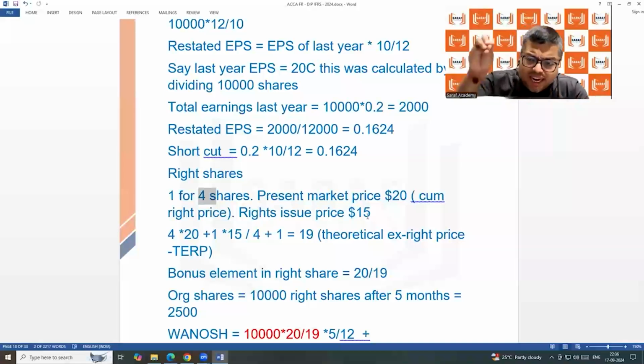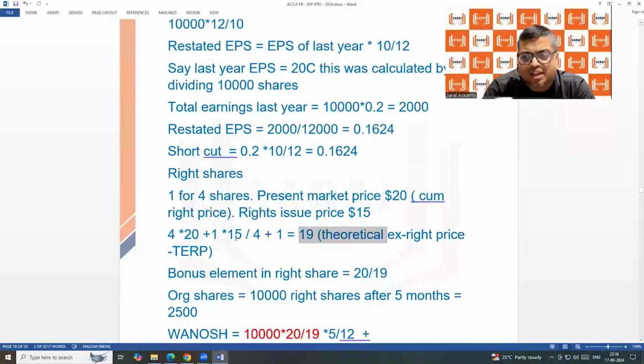And for 1 rights share, I have given 15. So my total wealth is 95. And if the market price is 19 and I have 5 shares, it is 19 into 5, which is 95. So when the market price will be 19, I am not losing, I am not gaining, because my wealth is exactly what it should be.